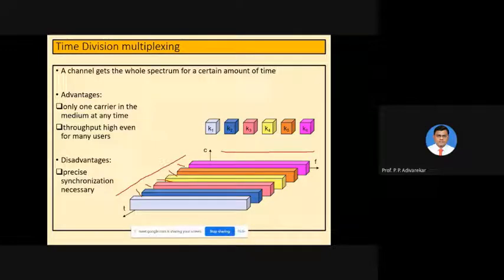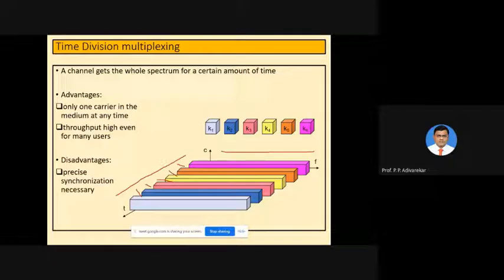So this has the advantage of achieving a larger data rate compared to frequency division, since we get access to the entire frequency band, the whole bandwidth is available, so we can transmit a larger amount of data, although for a short time. Also it has another advantage that you don't have to have multiple frequencies available for the communication.